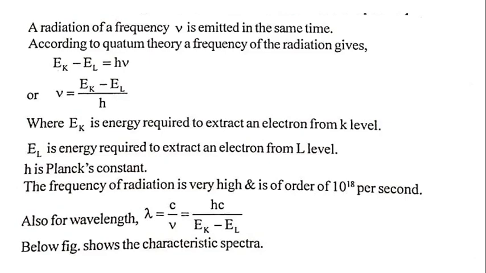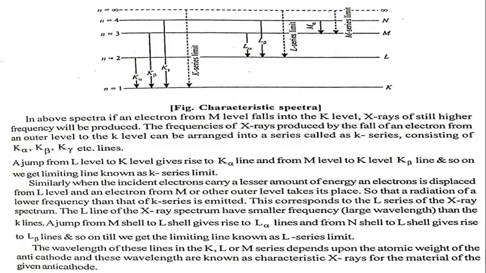Also the wavelength lambda equals c upon nu, equal to hc upon Ek minus El. That is, the wavelength is given by c upon nu. Now the figure shows characteristic spectra.